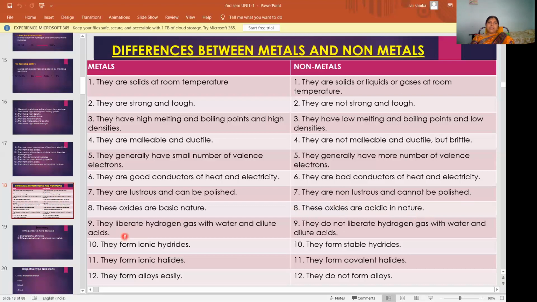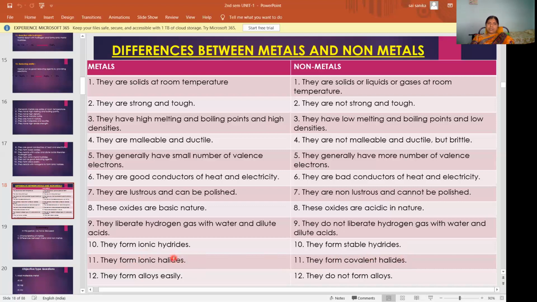Metals liberate hydrogen gas with water and dilute acids. When metals react with water and dilute acids, they liberate hydrogen gas, whereas non-metals don't liberate hydrogen gas with water and dilute acids. Metals form ionic hydrides. Non-metals form covalent, that is stable, hydrides. Metals form ionic halides. Non-metals form covalent halides. This point we didn't study in the characteristics.